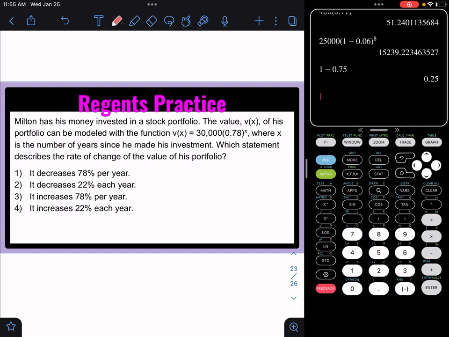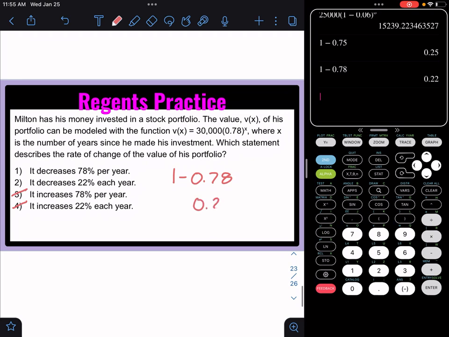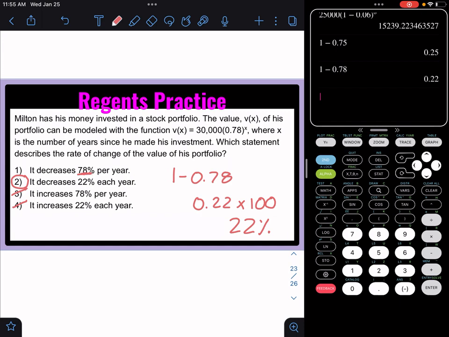Alright, it's definitely decreasing since the number is smaller than 1. Let's see what it's decreasing by. So I'm going to subtract this from 1. 1 minus 0.78 equals 0.22. Again, that is not a percent, so we have to times this by 100, and we would get 22%. Which is choice 2. Just know it's never going to be the same number that you see. If it's 78 there, that's not how much was taken away from 1, so it's never going to be that.